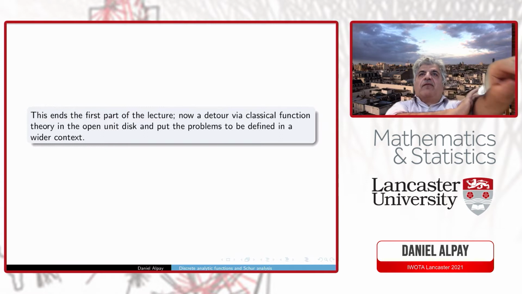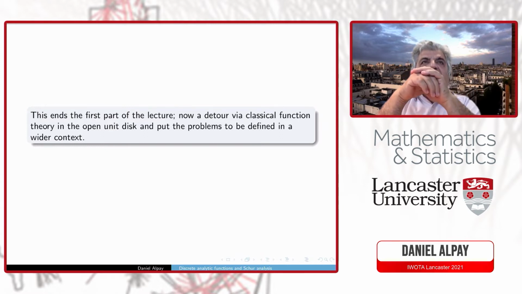So I mentioned at the beginning that the talk will be divided in three parts. These are three parts, and this is the first part of the lecture. Now I will make a long detour, in a third of the lecture, on classical function theory in the open unit disk. And I realize that a lot of things I will say are well known, but I think it is very important to put all this material into perspective.